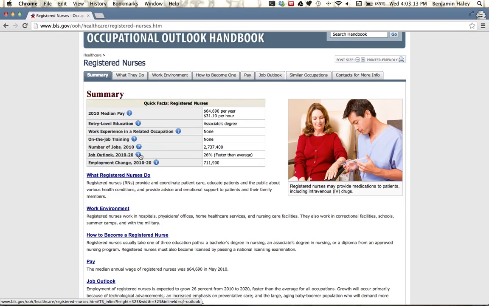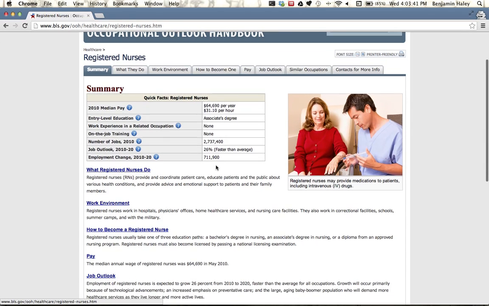The job outlook, so this is how much this job is growing between 2010 and 2020. So 2020 is in the future, but this is their projection of how fast it will grow, and it looks like 26%. So that means more jobs are opening up each year, and they say that's faster than average. That's good. So there's likely to be nursing jobs available to me, and the wage won't go down a lot. The employment change, maybe we don't care about this, but this is how many more jobs are available now.